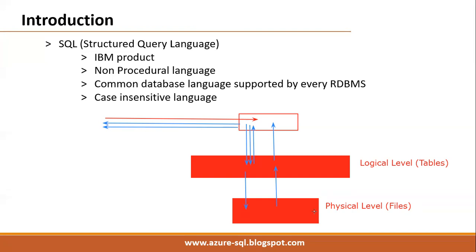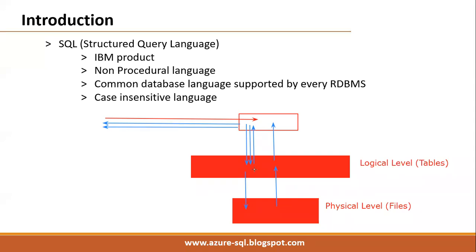We need more CPU, more memory, IO is required. That is the reason every RDBMS, not only SQL Server, supports this logical level and physical level. First time data is taken from the physical level into the logical level, the buffer area. From there itself, data is displayed.